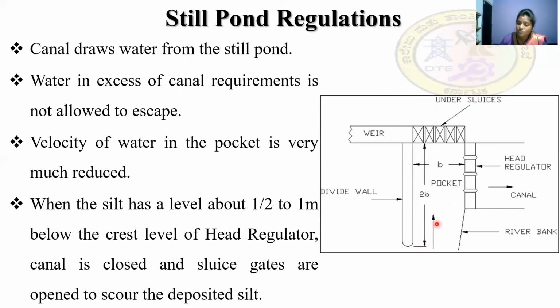So this is the still pond regulation. Here the canal draws water from a still pond. The water in excess of canal requirement is not allowed to escape. The velocity of water in the pocket is very much reduced when the silt has a level of about 1.5 meters below the crest level of the head regulator. The canal head regulator is closed and the sluice gates are opened to scour the deposit.